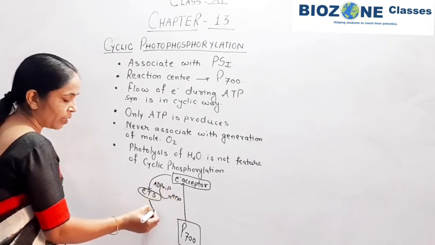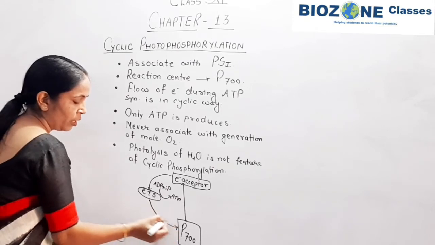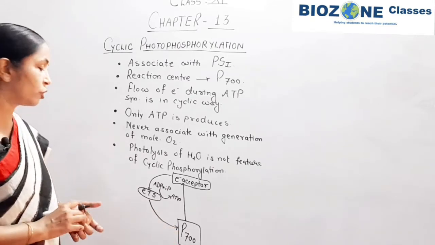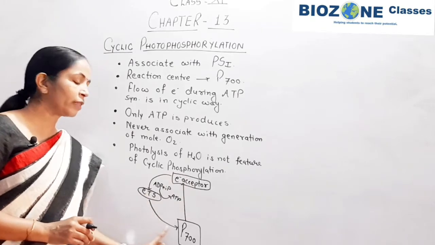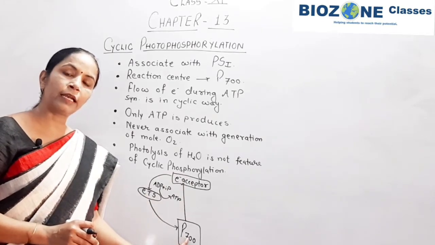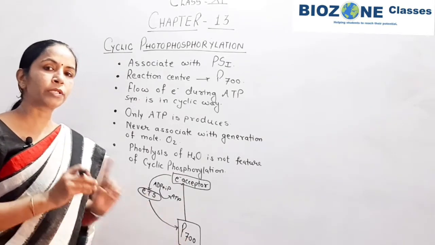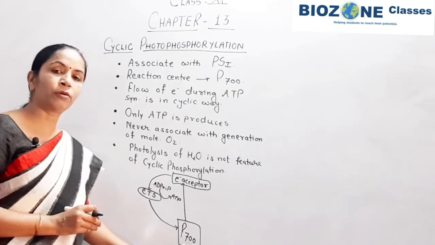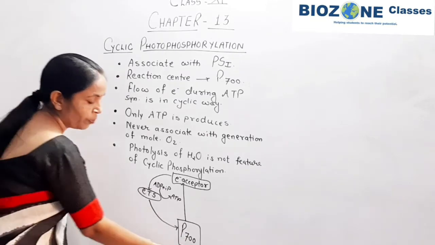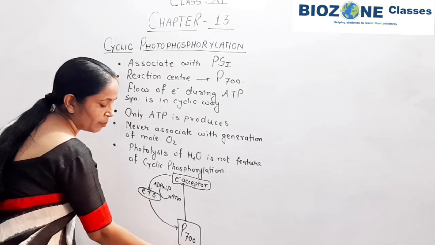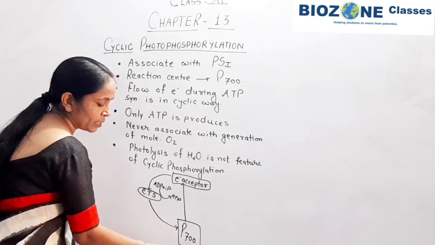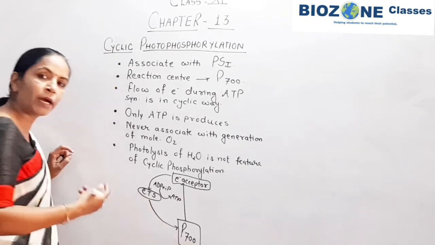After that this electron is returned back to the reaction center, and that's why this path is called cyclic phosphorylation, because the electron again and again returns back to the reaction center, and this reaction center absorbs light of a specific wavelength. So this part you remember.